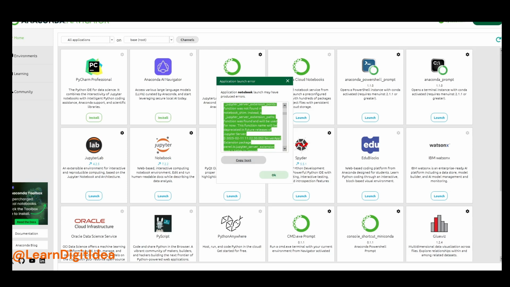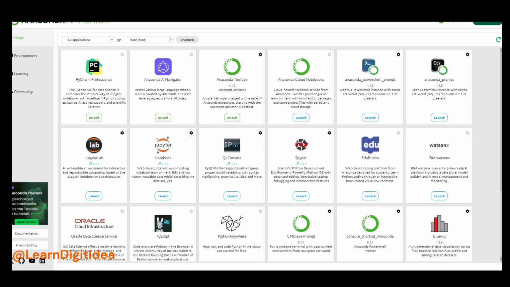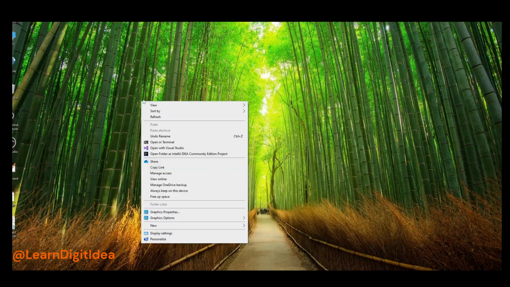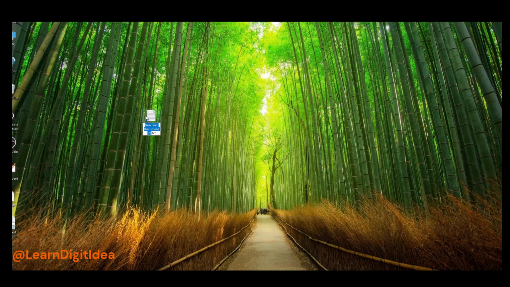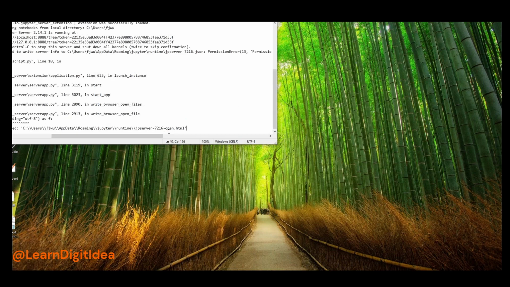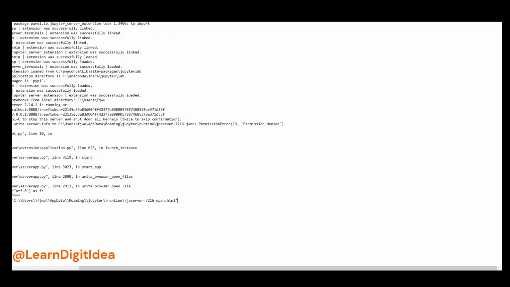Okay, a new text file, and paste it. Here you will get error number 13, permission denied.